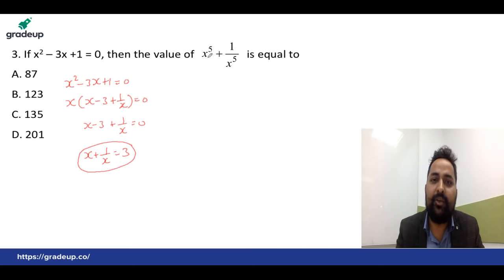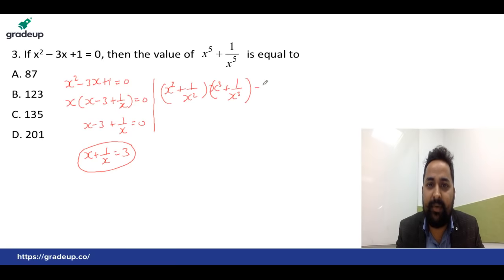Very simple. You have to get power 5. We all know power 5 can be written this way: x square plus 1 upon x square, into, using the algebraic formula, x cube plus 1 upon x cube, minus x plus 1 upon x. Now, x plus 1 upon x is 3. Square must be, value square minus 2. This is 9 minus 2, this is 7.